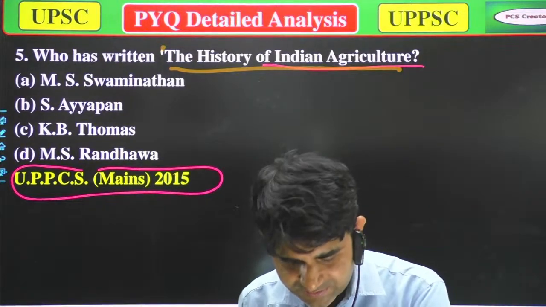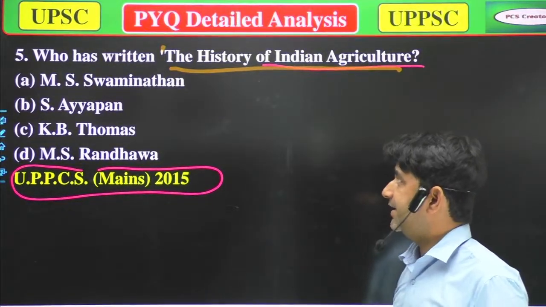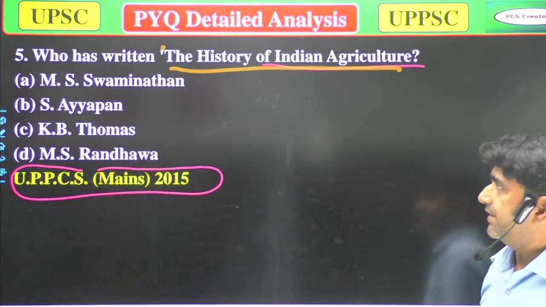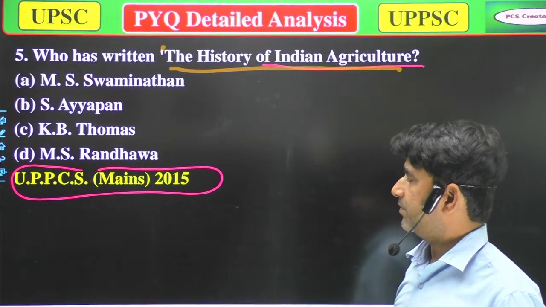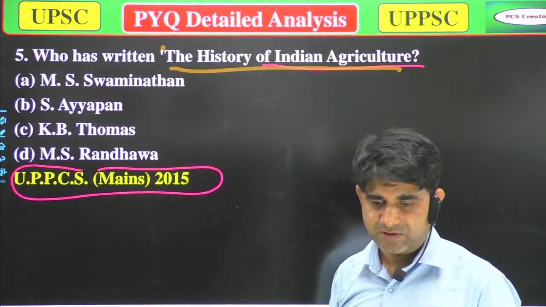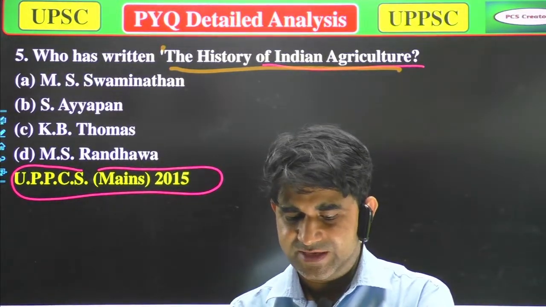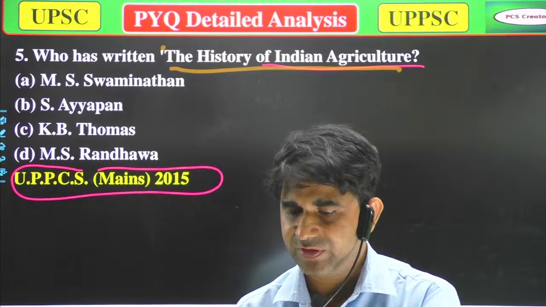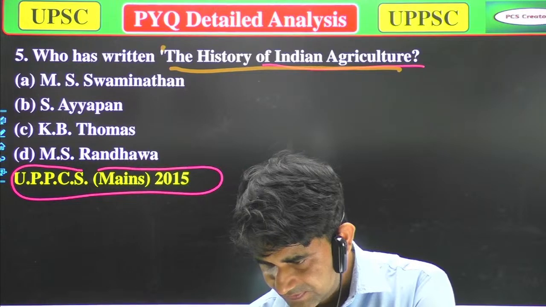If anyone has any guess, then please provide me the correct option. That's question number 5. Who has written the history of Indian agriculture? Our options are A. M.S. Swaminathan Sahab, B. S. Ayyappan, C. K.B. Thomas, and D. M.S. Randhawa Sahab. So please try to attempt these questions and provide me the correct option.